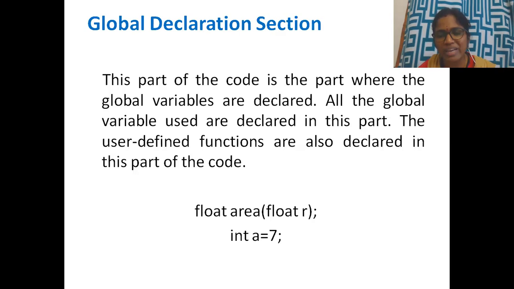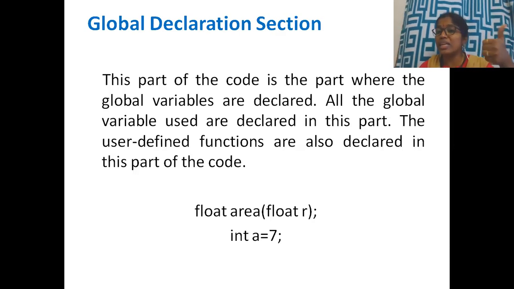Only the declaration place? No. The local variables are accessible only within the main function, whereas the global variables' accessibility is throughout the program. They can be accessed in the main section as well as in the sub-programs.